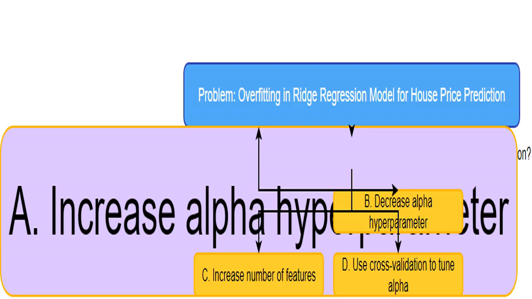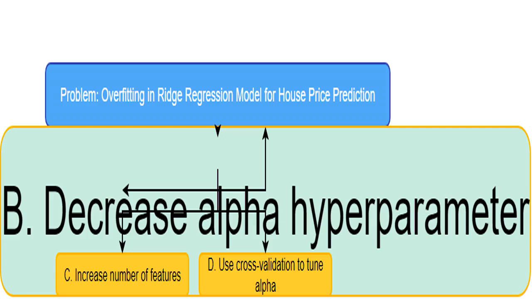Increasing alpha strengthens the penalty in ridge regression. This is a good idea. It makes the model simpler and less prone to memorizing the training data. Lowering alpha reduces the penalty, and my model will likely overfit the training data more because it will become less constrained, losing generalization capability. That's not what I want.